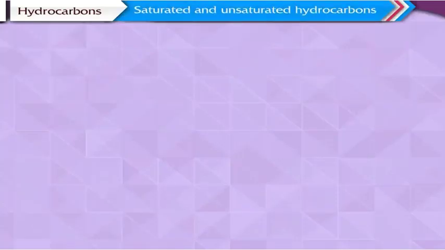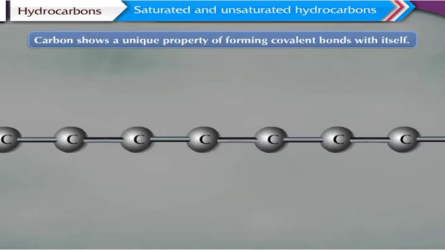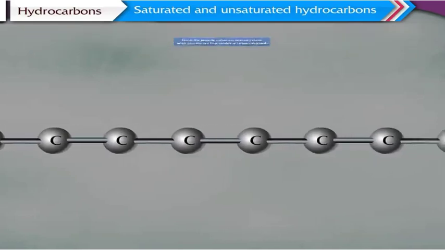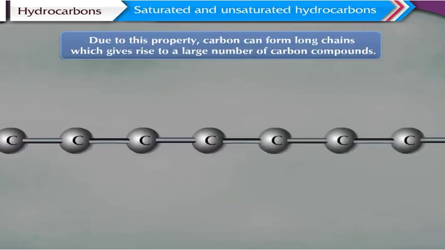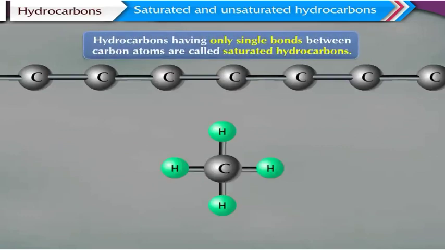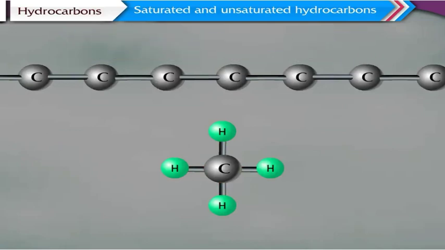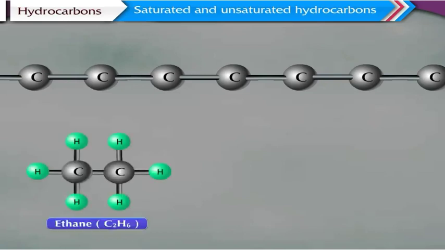Saturated and unsaturated hydrocarbons. Carbon shows a unique property of forming covalent bonds with itself. Due to this property, carbon can form long chains which gives rise to a large number of carbon compounds. Hydrocarbons having only single bonds between carbon atoms are called saturated hydrocarbons. Examples of saturated hydrocarbons are ethane, C2H6,